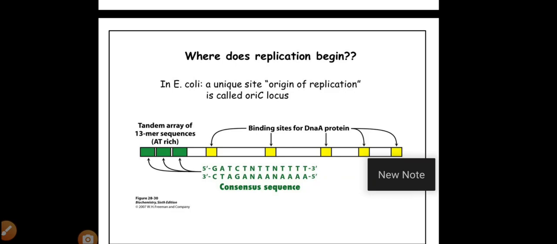The hydrogen bond breaking enzyme is helicase. Helicase comes in contact with the 13 base pair tandem sequences and breaks the hydrogen bonds between the two strands of the double helix. Then each strand separates apart, and these single strands have a chance to reunite.